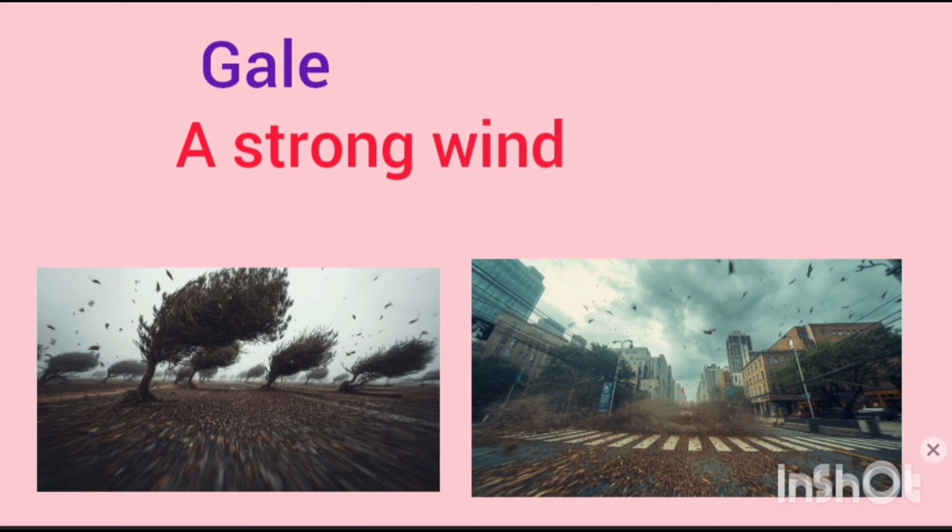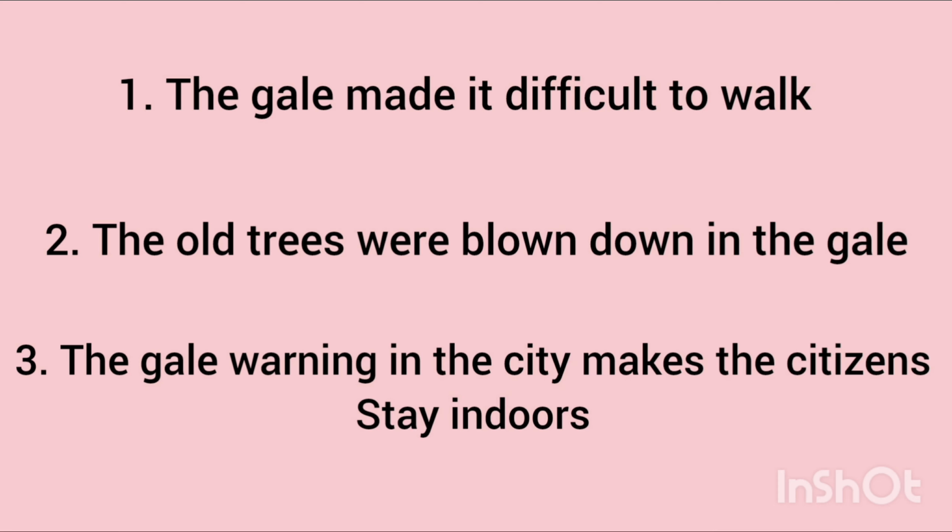A gale is a really strong wind which blows away all the things, and it's really very difficult and a bad weather condition. It's a strong wind which makes it difficult for people to walk. The second one is, the old trees were blown down in the gale, which means the trees that are very old were blown down by the gale, the strong wind. The third one, the gale warning in the city makes the citizens stay indoors, which means there is a warning which makes the people stay indoors because of the gale.